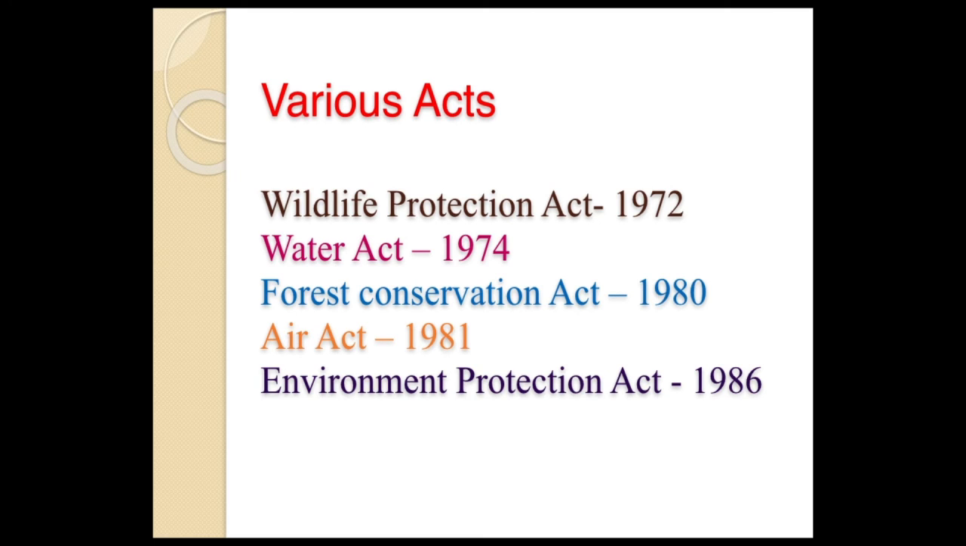And then about the various acts. Yesterday we have seen that all the 5 acts are classified under 3 headings. One is the Wildlife Protection Act. The next one is the Forest Conservation Act, and the third one is Pollution Related Acts. In the Pollution Related Acts, all 3 acts will be there: the Prevention and Control of Water Pollution Act, the Prevention and Control of Air Pollution Act, then the Environment Protection Act. All these three are put under one heading, that is pollution related acts.